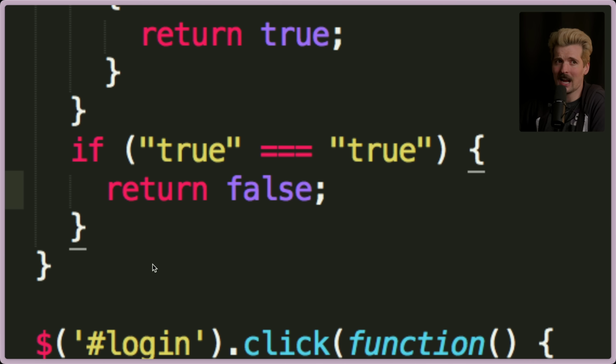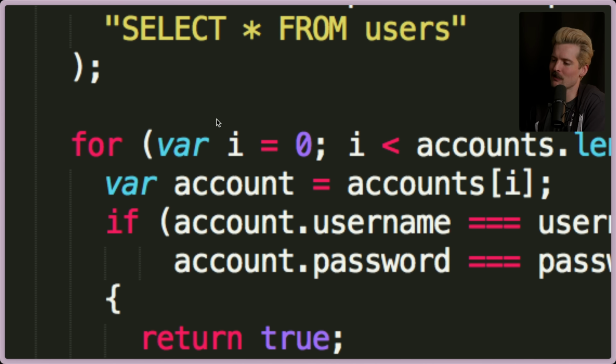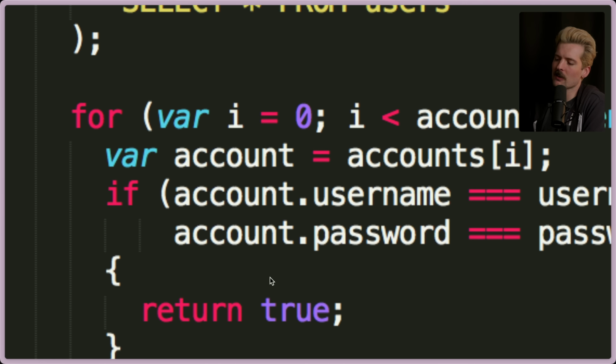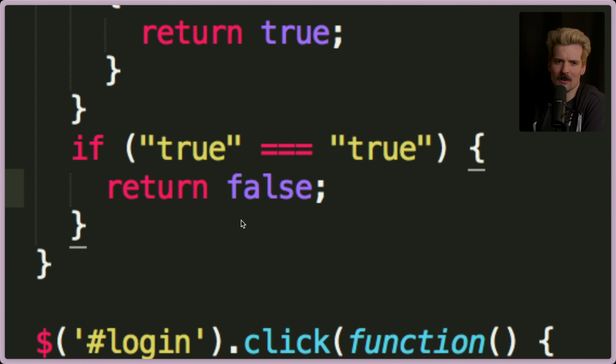So if account.isActive equals string true, not even true the Boolean, but the string true, which is probably why it's a string, because they probably grabbed this from the database originally. So it was probably checking in here, if account.isActive equals true the string, return true. Otherwise, whatever. And they probably just copied that out or made the change and then left it there because it worked. But there's 17 ways to simplify this. Even if you just made it not an if statement, you just did return true equals true or not equal true. Because no, if true is true, return false. No, I'm trying my hardest to even think how this could happen, and I'm struggling.